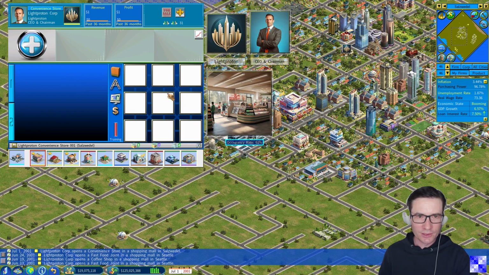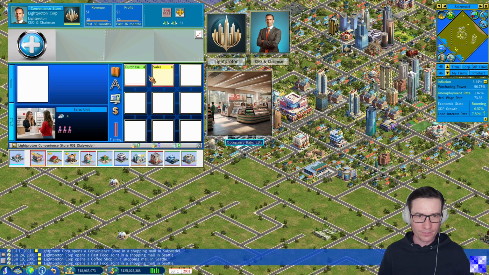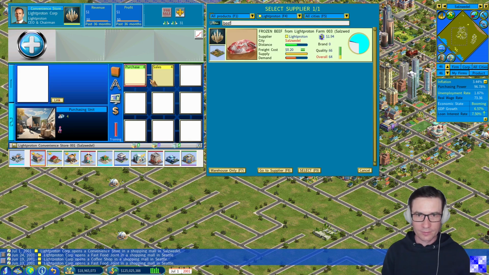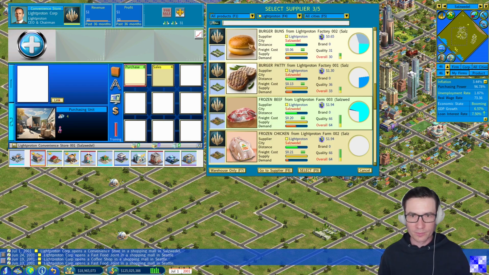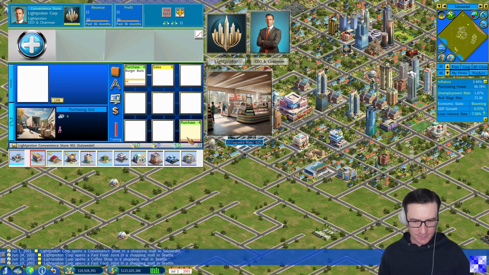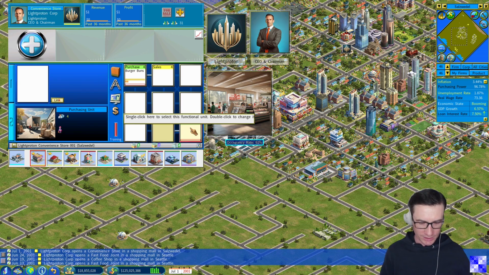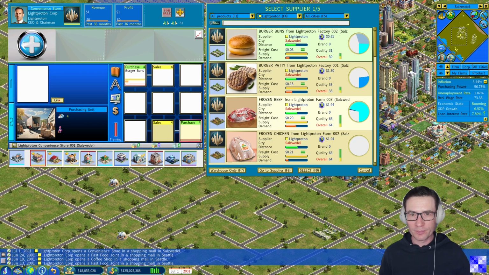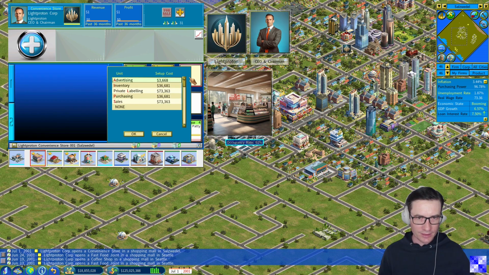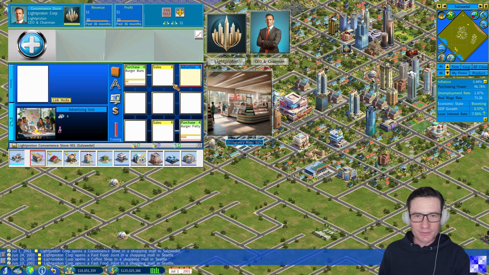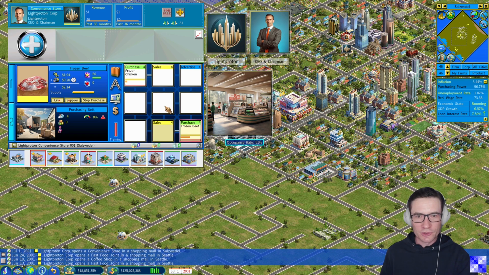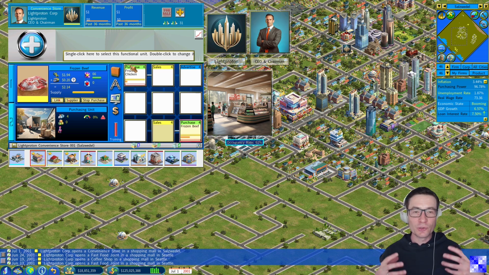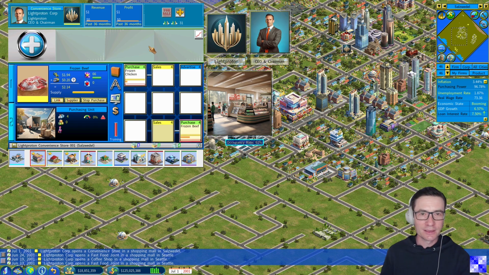Add another floor and do the same. Purchase the burger buns and also purchase the burger patty from ourselves. Yes. Another advertisement unit. And why did we choose to do this over 2 floors? Because frozen chicken, frozen beef, both are livestock products. They will have under the ranged brand strategy.